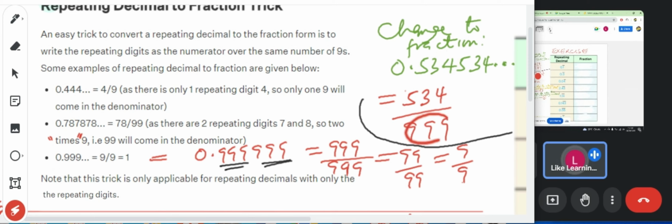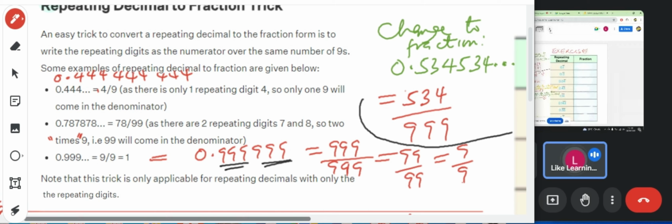So the number of 9s, that's why I said the number of 9s will be dependent on the number of the recurring digits. If there are 2 recurring digits, you have 2 9s. 3 recurring digits, you have 3 9s. If the first digit is recurring, you have 1 9. But like I said, you can think of it as 0.44444444. You can pick. We can think of whether it is the first digit that's recurring, or the first 2 digits that are recurring. It will still give you the same answer.